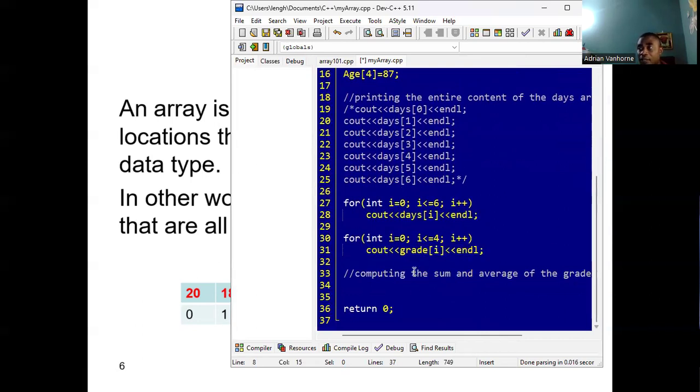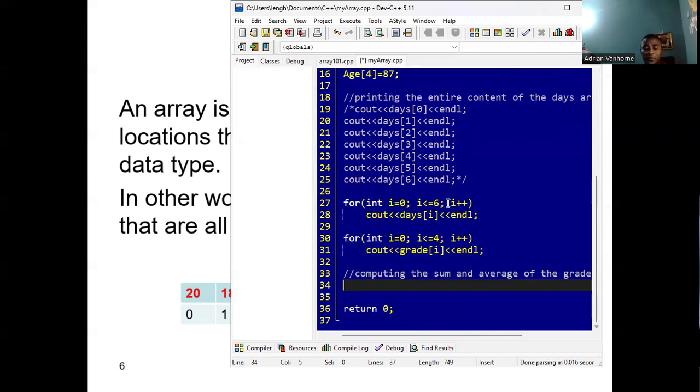Again, to find the sum of the grades, you just need to traverse through the array. In this case, I'm going to do it manually. I'm not necessarily going to use 5 different lines, but I'm going to access them manually. And then let's look at how we can achieve the same thing using a loop.